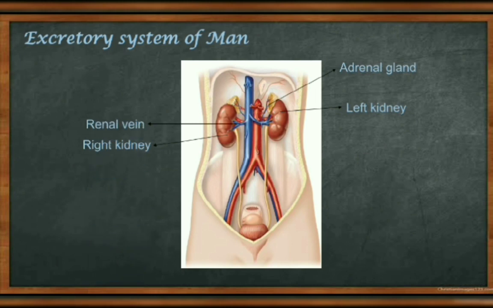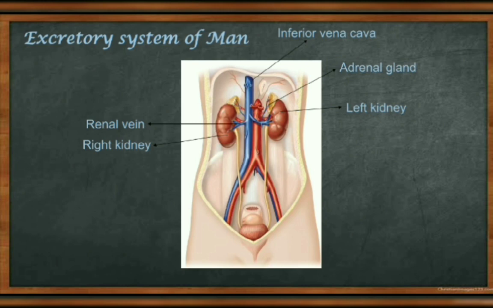We all know that an artery carries oxygenated blood and a vein carries deoxygenated blood, as in the previous part, I think part number 5. So what is the renal vein? The kidney is also an organ, so the vein collects deoxygenated blood from the kidney, and it is removed with the help of the inferior vena cava.